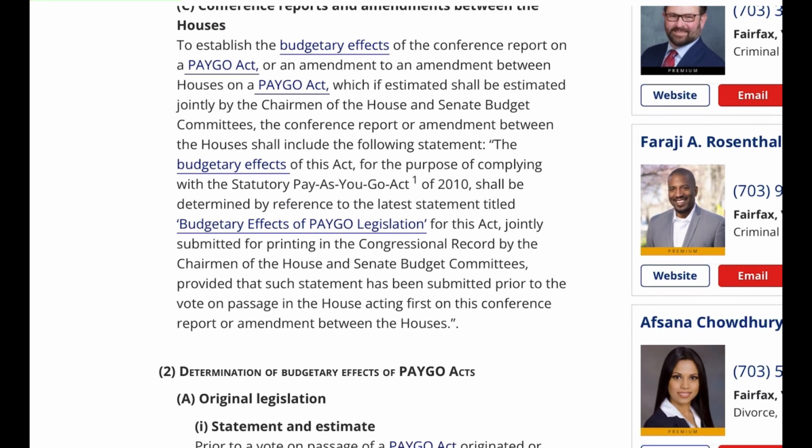The conference report or amendment between the houses shall include the following statement: the budgetary effects of this Act, for the purpose of complying with the statutory Pay-As-You-Go Act 1 of 2010, shall be determined by reference to the latest statement titled, Budgetary Effects of PAYGO Legislation for this Act, jointly submitted for printing in the Congressional Record by the Chairman of the House and Senate Budget Committees, provided that such statement has been submitted prior to the vote on passage in the House acting first on this conference report or amendment between the Houses.